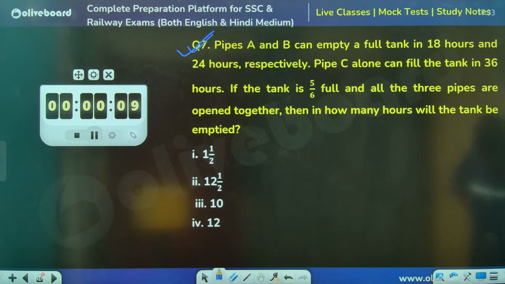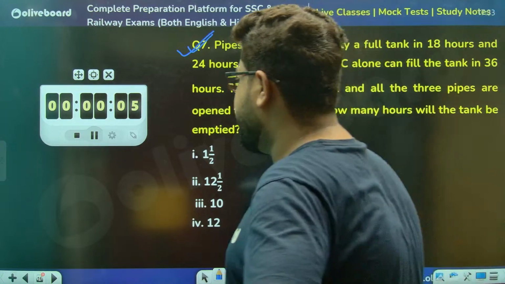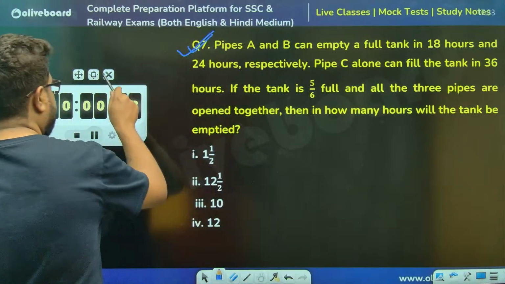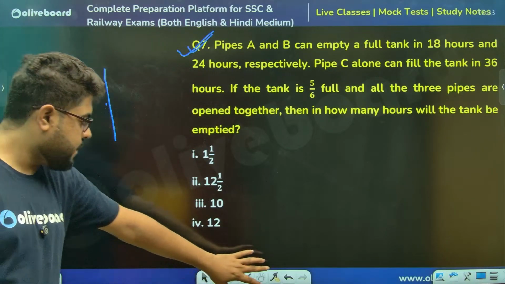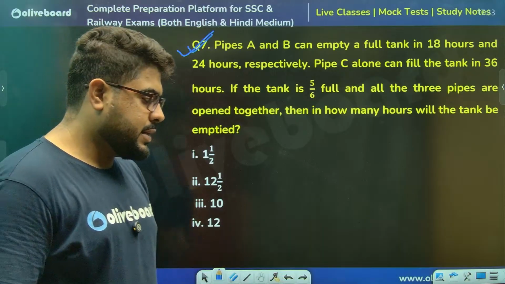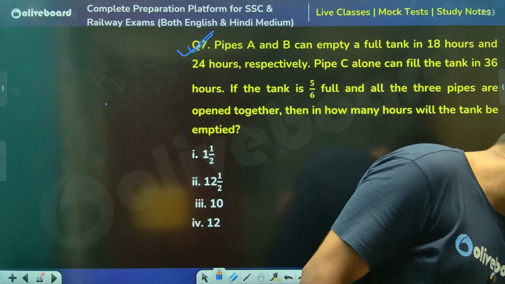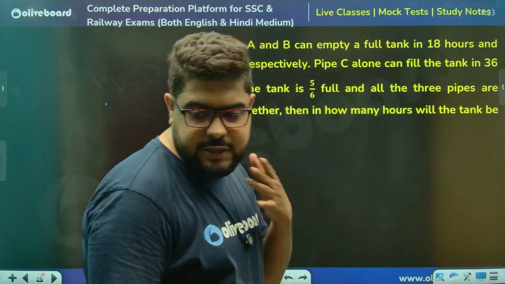Argamita is saying 12. Okay, okay. What about others? Any other answers? Panmay is also saying 12. Very good. Chalo, chalo, chalo.